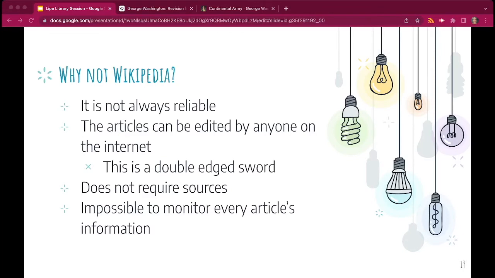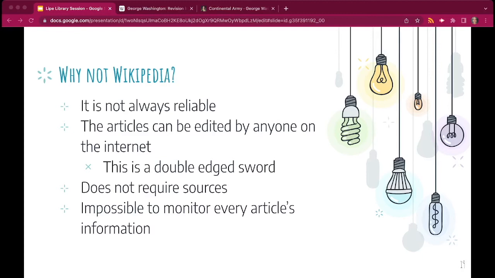to use it safely in your own research. It is not always reliable because the articles can be edited by anyone on the internet. Allowing anyone to update an article helps keep the articles up to date, but there is a lack of quality control. It is impossible to monitor every change to every article on Wikipedia to ensure that every update is factual or accurate. So just be careful about that.